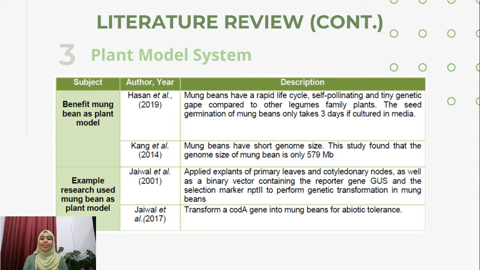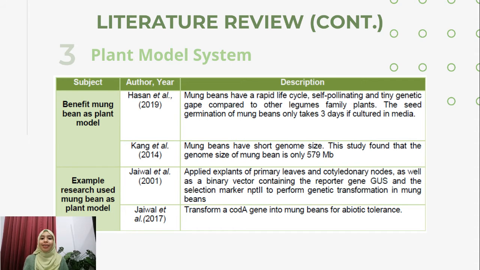For the plant model system, Hassan pointed out that mung bean is used as a plant system because it has a rapid life cycle, is self-pollinating, and has a tiny genome compared to other legume family plants. The seed germination of mung bean only takes 3 days if cultured in the media.